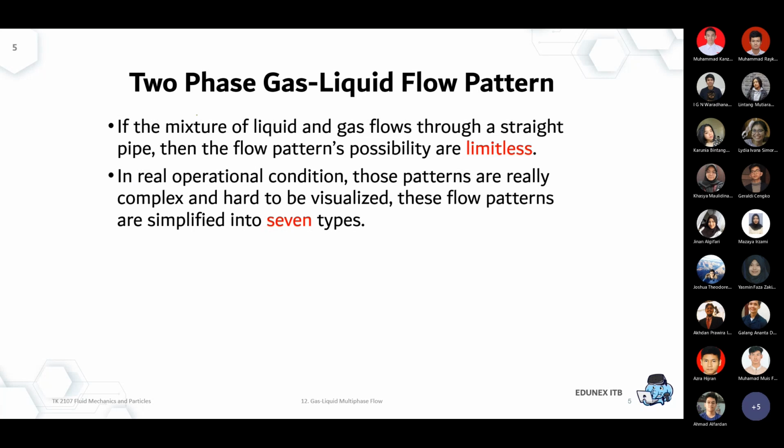The example over here is if you have a riser over here, and then because of the seabed, it has to go downward again, and then it goes somewhere like that. Let's imagine that's the seabed. There are a lot of valleys in this subsea pipeline, and you can imagine that once the liquid is at the lower level, there is a higher risk that the liquid will be accumulated. That's what it means, that the flow patterns could be very limitless.